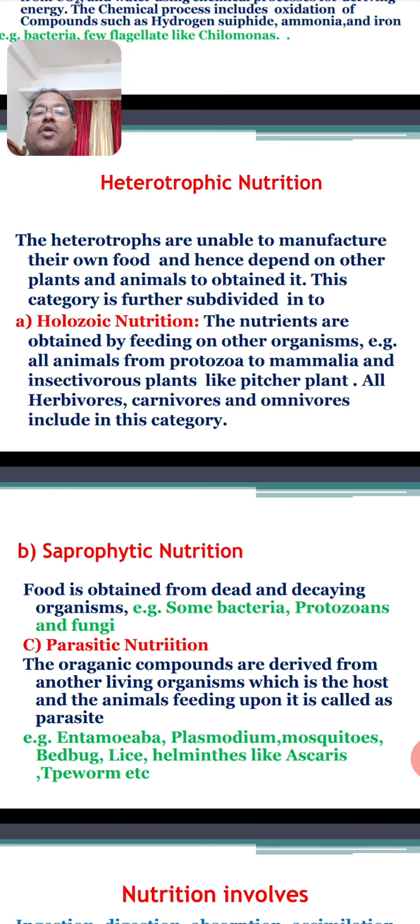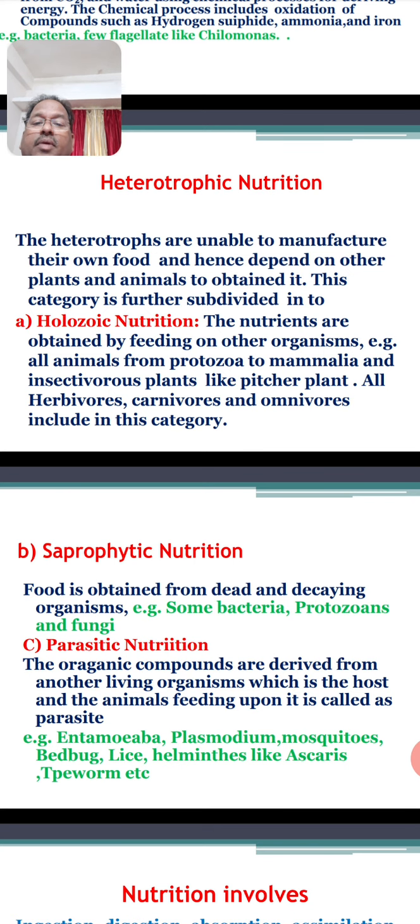You can take the example of a crab. The crabs depend on other animals for food. You can take the example of any invertebrate animal. Rather than being autotrophs, they depend for food on other animals. So they are heterotrophs, and they have holozoic nutrition.